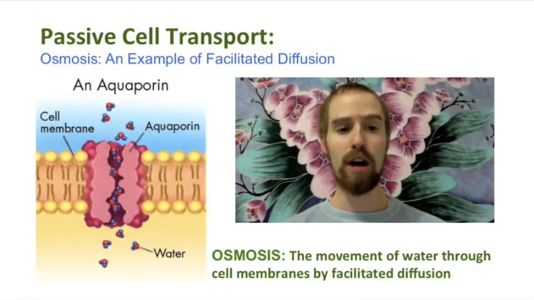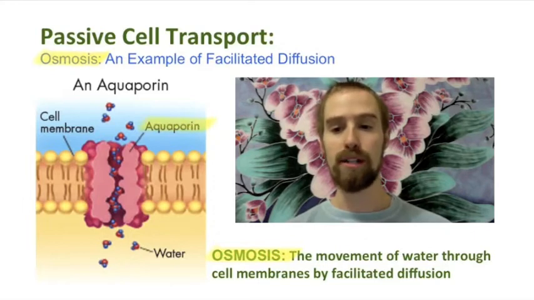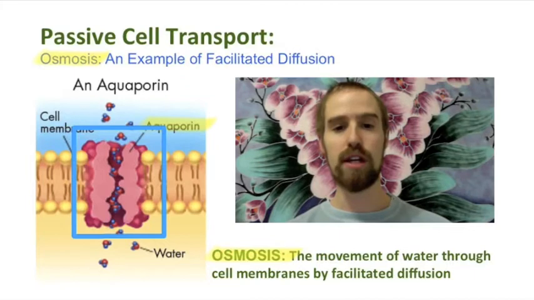The movement of water molecules into and out of our cells is an important example of facilitated diffusion because it is quite difficult for water to pass through the nonpolar lipid bilayer that surrounds the cell. We call the movement of water through the cell membrane osmosis, and this happens by way of special proteins called aquaporins, which have just the right shape to allow water molecules to pass freely through them.